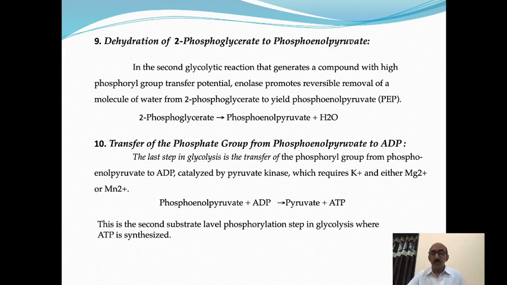Here are the 5 steps of this second phase of glycolysis. There are various changes in the substrate, that is glyceraldehyde 3-phosphate, and lastly we get the pyruvate molecule. The pyruvate is present in the keto form. Directly it is actually obtained in the enol form, and the enol form is converted into the keto form, and this keto form of pyruvate is then converted into lactic acid in anaerobic condition, or it enters the mitochondria and is involved in the TCA cycle.